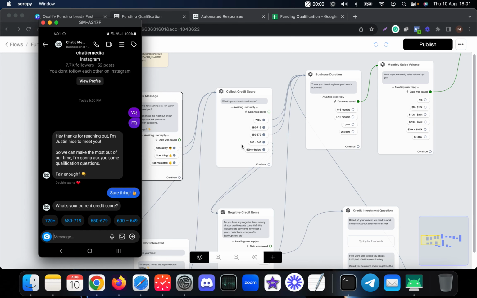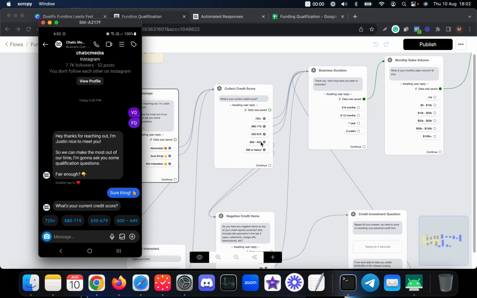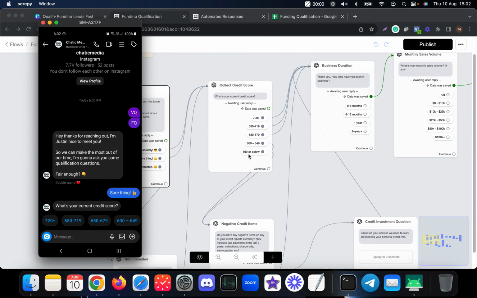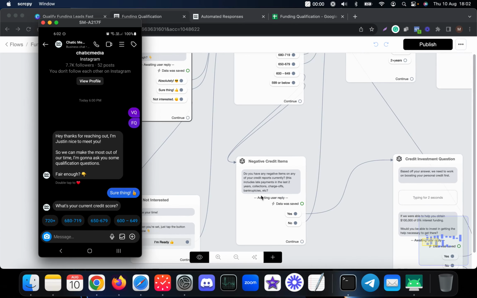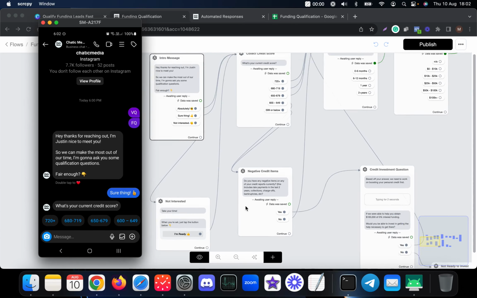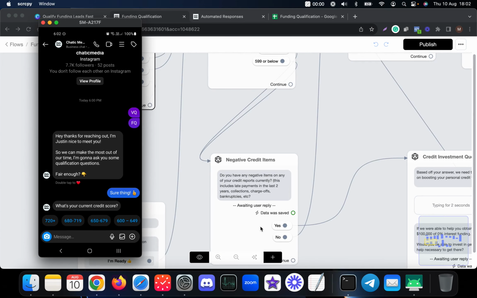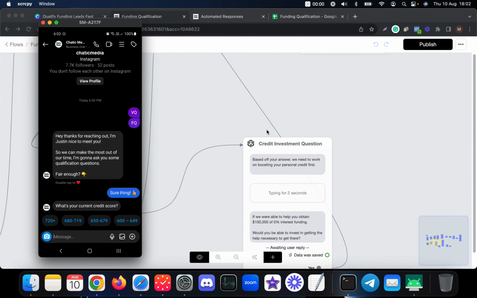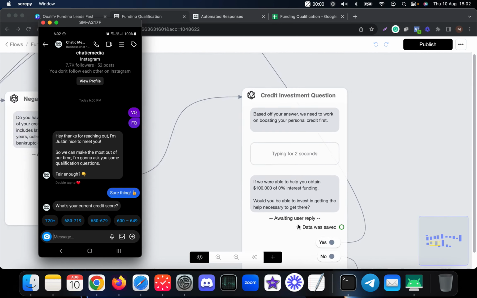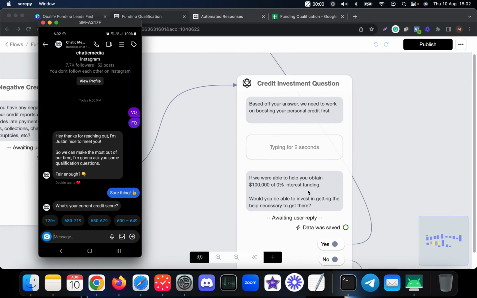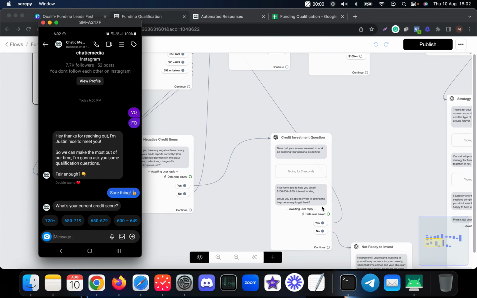Suppose they choose a much lower credit score, such as 600 to 649, or 500 or below. Here we ask them if they have any negative items on their credit, and if they say yes, we tell them we need to work on boosting their personal credit first, and ask if they are able to invest in getting the necessary help there.